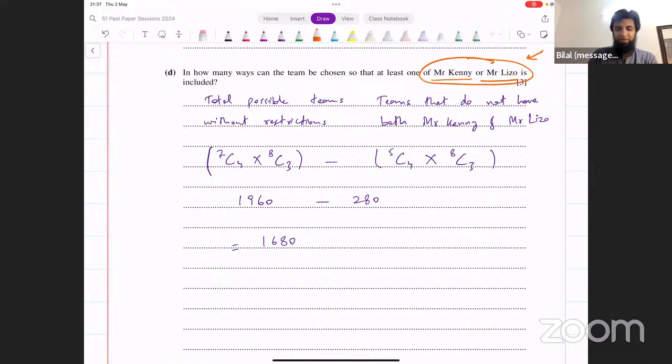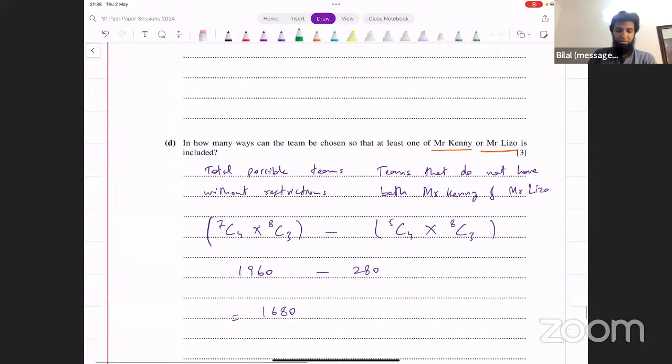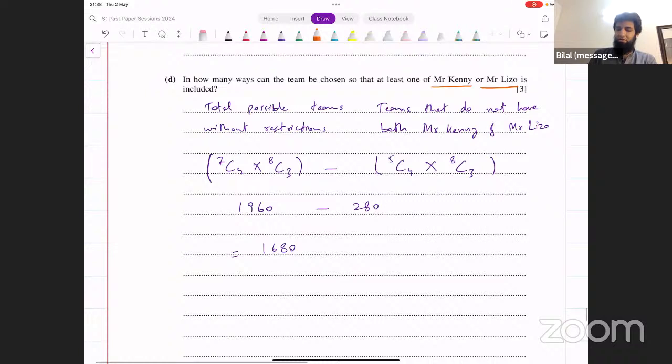What we're saying is, let's find the total number of possible teams without any restrictions, where we could have both of them selected, not selected, one of them selected, one of them not selected, and so on. That will just be 7C4, select 4 out of 7 adults, and select 3 out of 8 children. That will be the case when you don't have any restrictions. If you subtract from this the case where both of them are not part of the team.